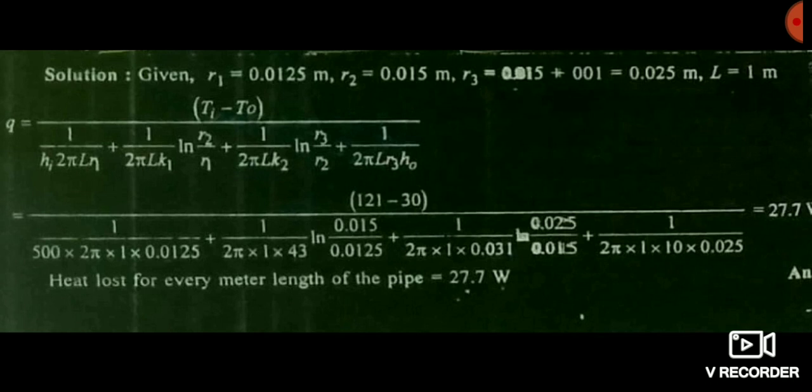And after the insulating material body, the insulating material is in contact with the atmosphere, and when it is in contact with the fluid, then again convection process takes place. So you can write 1 by 2 pi H naught into L into R3, and the remaining things you put correctly in the equation, and you can get the answer, that is 27.7.